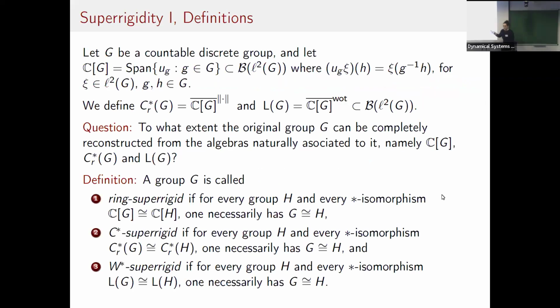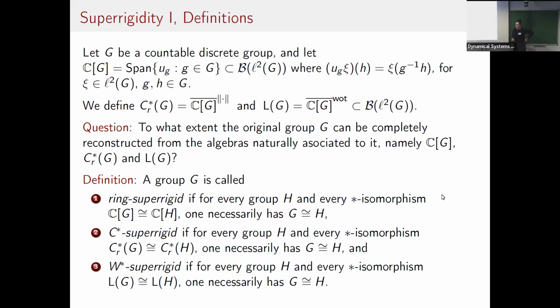So for the entire talk, all groups will be countable and discrete. And then we can create the group ring, which is nothing but the span of these operators U_g that act on L2 of G by left translation. So if you take the Dirac mass at point h, which form an orthonormal basis for L2 of G, U_g will be sending it to the Dirac mass at the point gh. So this group ring lives inside of bounded operators on L2 of G.